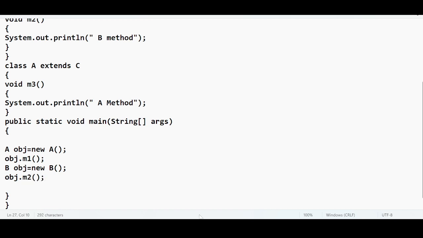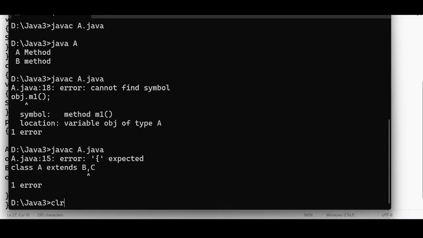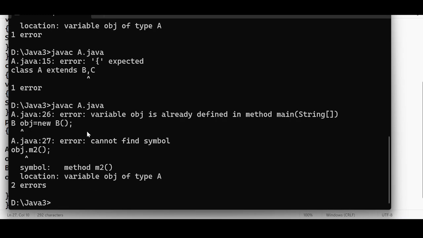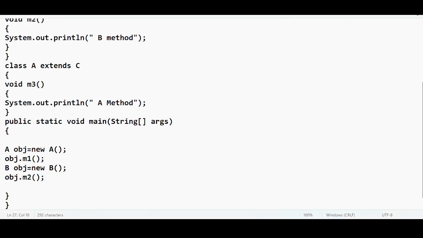If I run this code, we will get something in the output. We will do the tracing, no worries. Let us see if we are getting any error or not. This is something I need to correct: obj1, same variable name I have used. Duplication is there. That's very important.